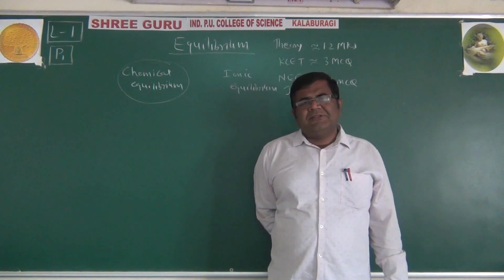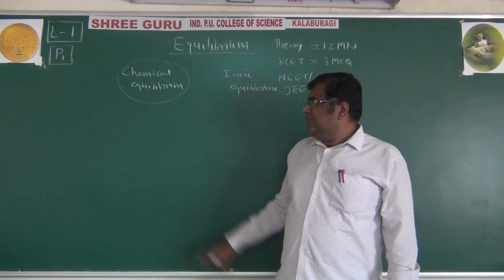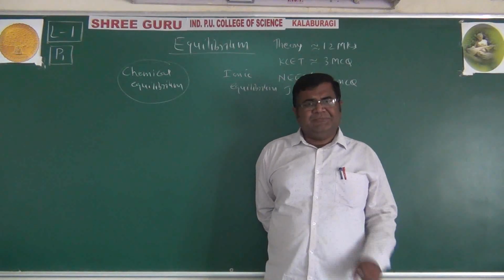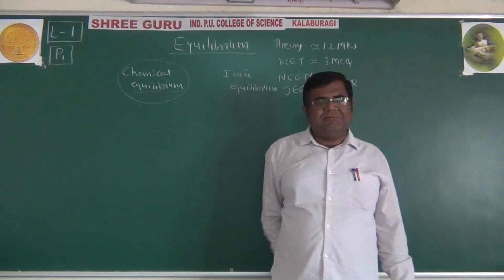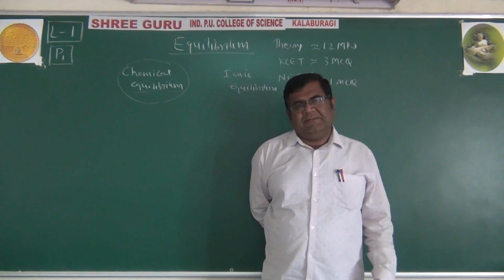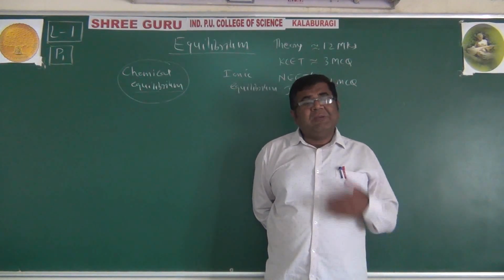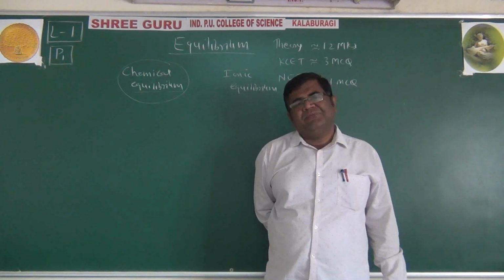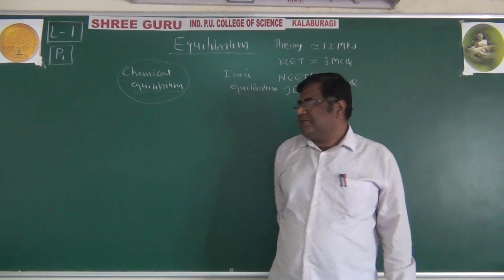Now when we start learning about chemical equilibrium, there are 2 words. Chemical means related to chemistry, and there is another word, equilibrium. Equilibrium means balance in a chemical reaction. Now what type of balance we are talking about in a chemical reaction? For that, we have to divide the chemical reactions.